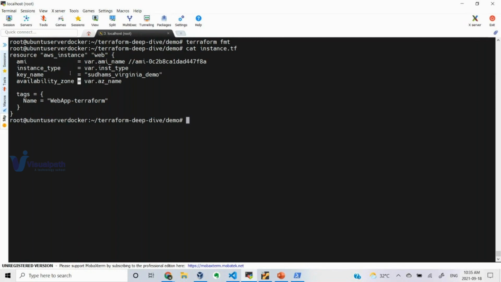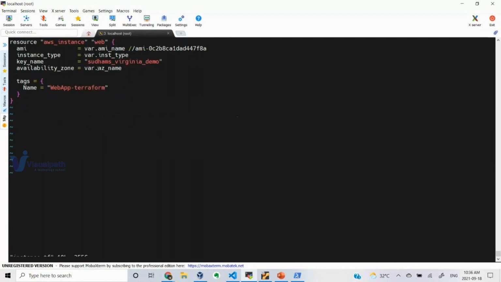Okay, so when you execute this particular command, it will tell you which file it has modified and which file it has not modified. If it is not modified, it will not show you anything. If it has formatted any one of the files, it will show you that. Let me show you how this formatting works.